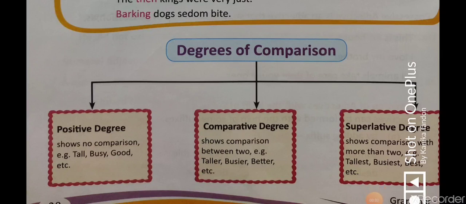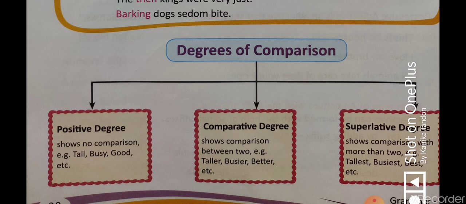So we were talking about degree of comparison. First one is positive degree. In this kind of comparison, actually there is no comparison. In this we use the simplest form of the word. For example, Ria has short hair. What kind of hair does she have? Short. So this is the adjective that we are using in this sentence. It is in its simplest form.